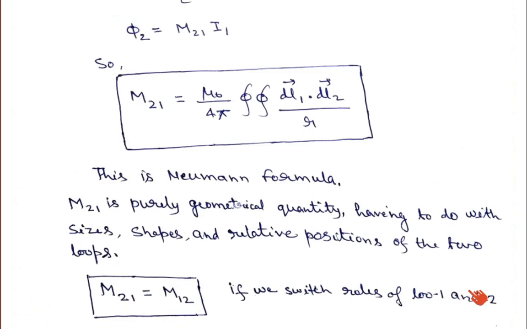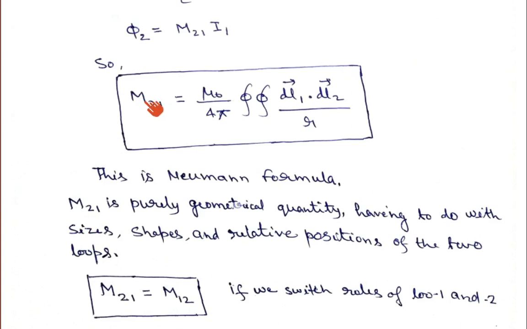And remember, this mutual inductance M21 is not depending upon anything else. So this mutual inductance M21 or M12 is a purely geometrical quantity, having to do with the size, shape and relative position of the two loops.